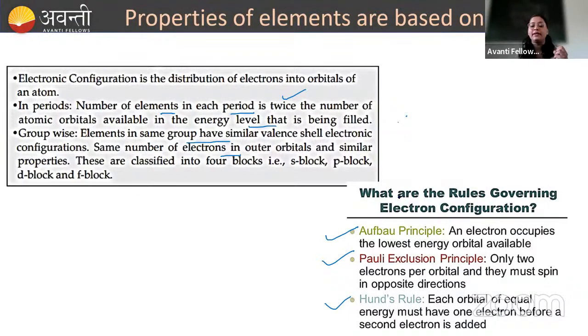Pauli exclusion principle tells us that only 2 electrons per orbital will be present, okay? In one orbital only 2 electrons will be present, but their spin should be opposite. They will not have the same spin. And Hund's rule suggests that first of all the orbitals are going to occupy one electron each, and only then is the pairing going to take place. The second electron is going to go in afterwards.